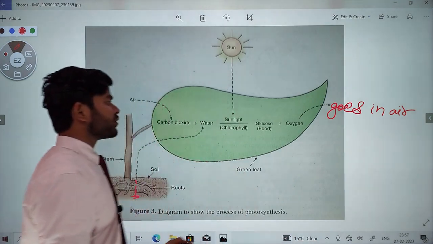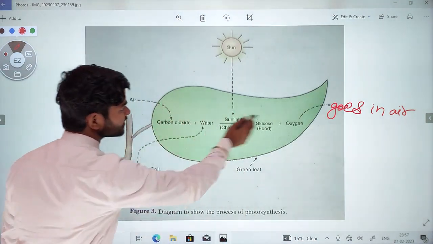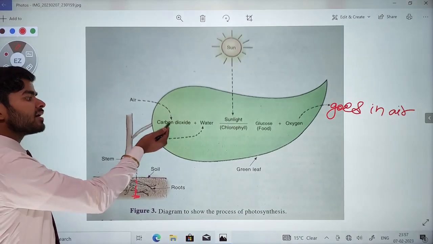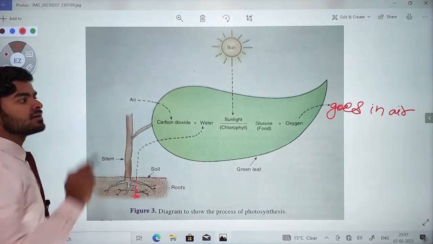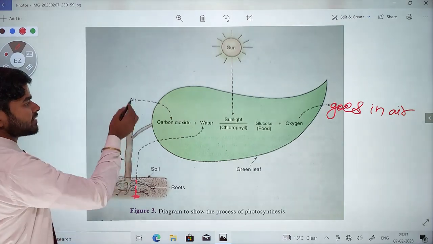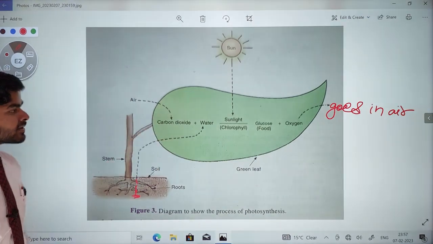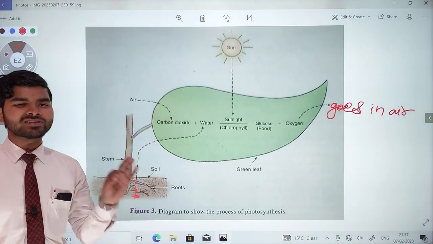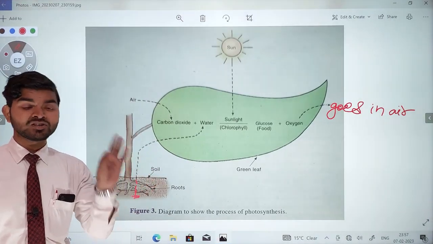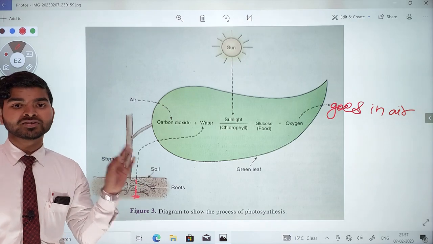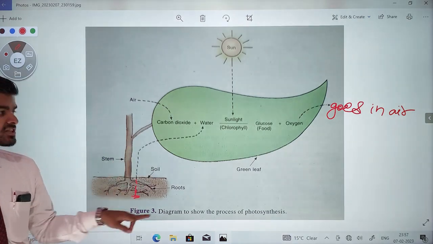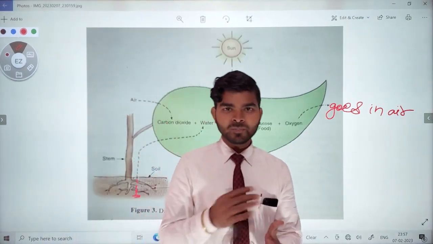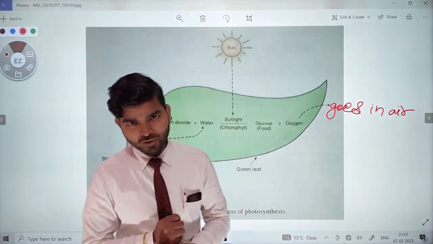Okay. This is a green leaf. So what is this? And from where is carbon dioxide going to come into the leaf? From air. You can make this picture in your copy. Of course, you must make this picture in your copy for reference, so that if you stop watching this lecture, you can also revise anytime by opening your notebook.